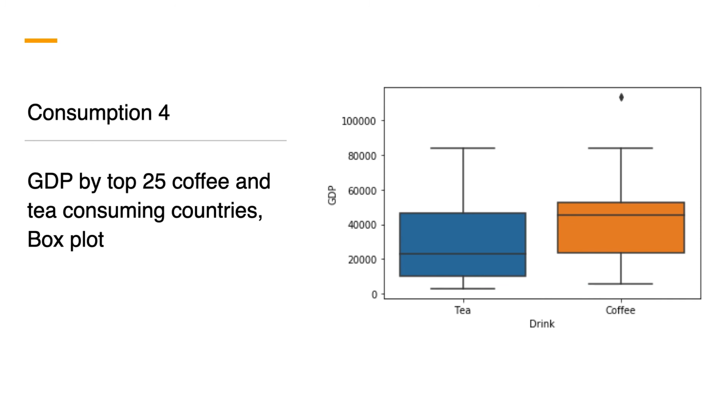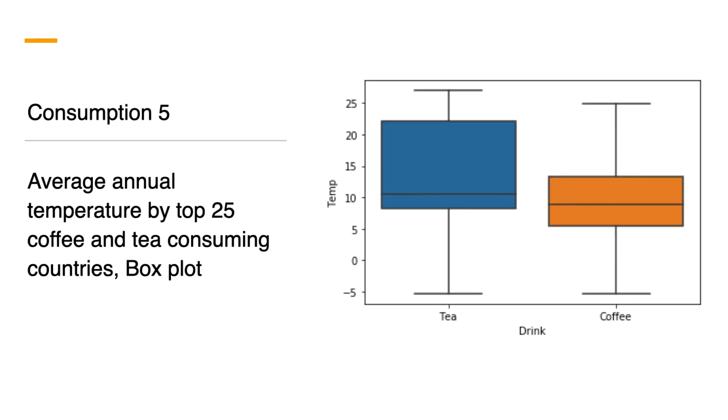This graph shows a box plot of coffee consumption and tea consumption by GDP. Range and IQR are similar between the two groups. However, the median seems very different. The median GDP of the top 25 coffee consuming countries is around 40,000, while the median GDP of the top 25 tea consuming countries is around 20,000.